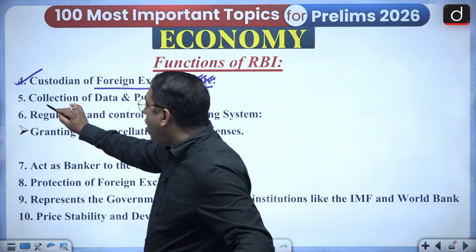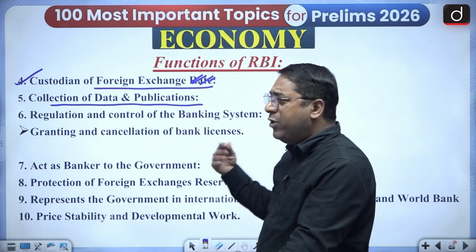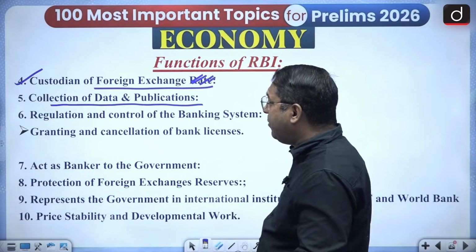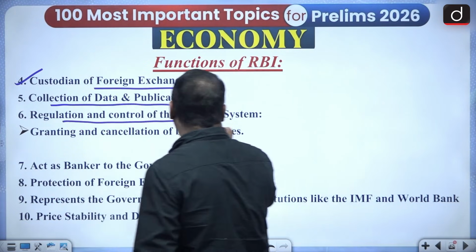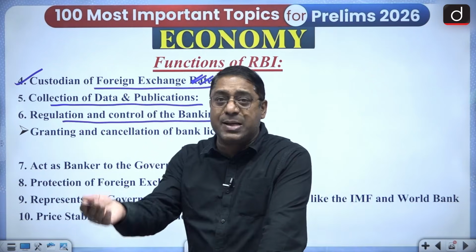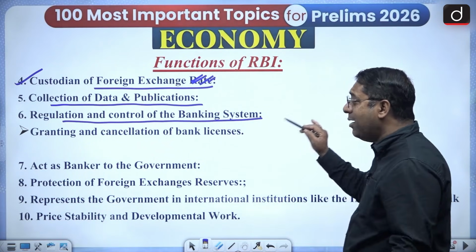Then it also does collection of data and publication. Whatever data there is with regard to banking, the data and publication are all done by the RBI because it is the apex bank. And it does regulation and control of the banking system. That means whether giving licenses or taking away licenses, it is all directed by the RBI.